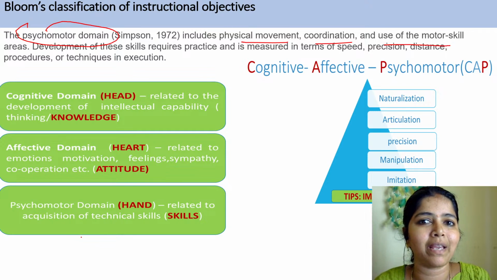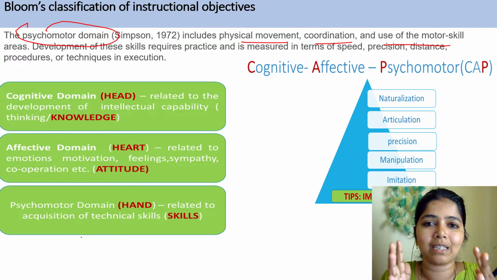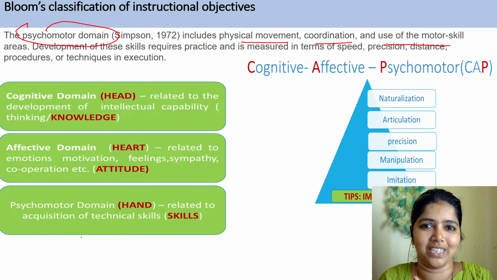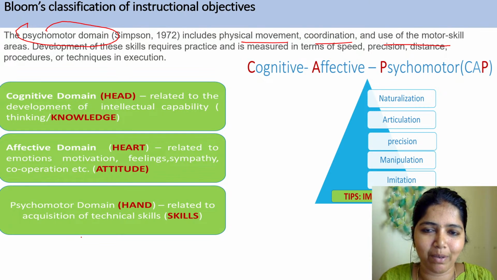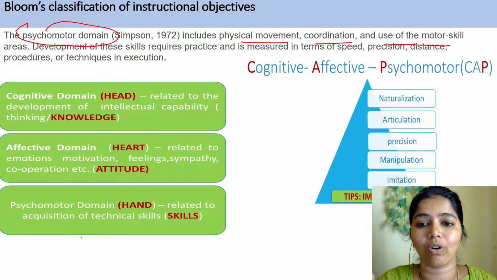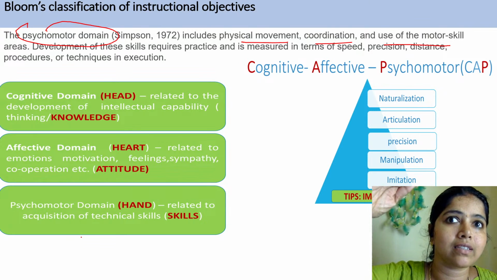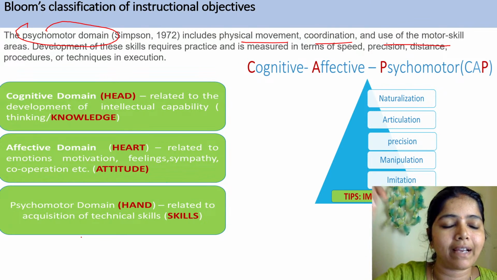Let us take positive terms. Whenever we learn some good things through people, we will characterize ourselves with something. We will be connected emotionally. Emotional connection is very important. So when we connect emotionally, our behavior will be changed, and that is called characterization. It is the highest level of change in the affective domain.